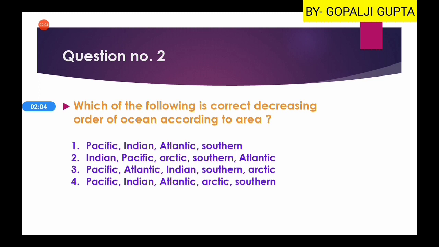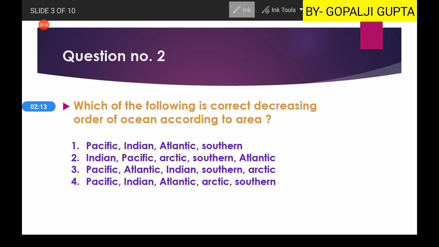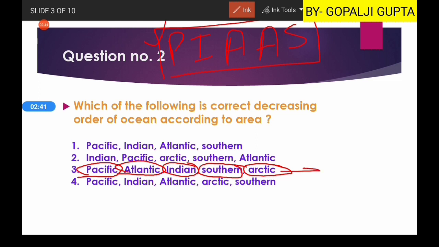Then second question is, which of the following is the correct decreasing order of oceans according to the area? So according to area, we have 5 oceans: Pacific Ocean, Indian Ocean, Atlantic Ocean, Arctic Ocean, and the Southern Ocean. These are the 5 oceans. But according to area, the largest one is your Pacific Ocean. Then you have the Atlantic Ocean. Then the smaller is Indian. Then further smaller is Southern. Then your Arctic. So this is the correct decreasing order of oceans according to their area.